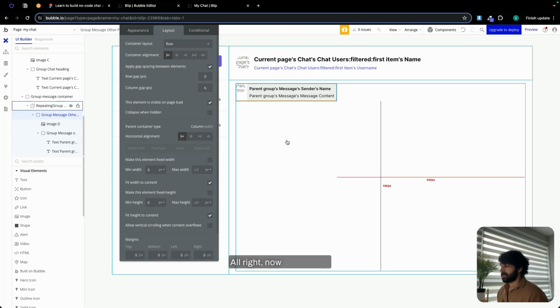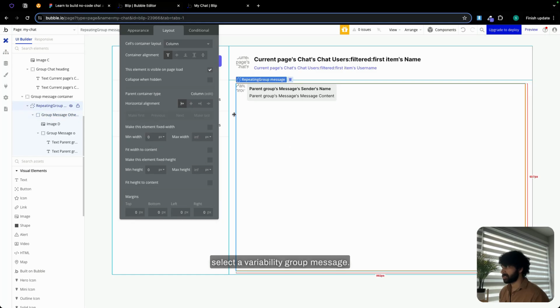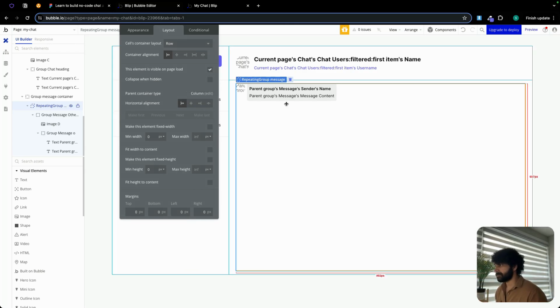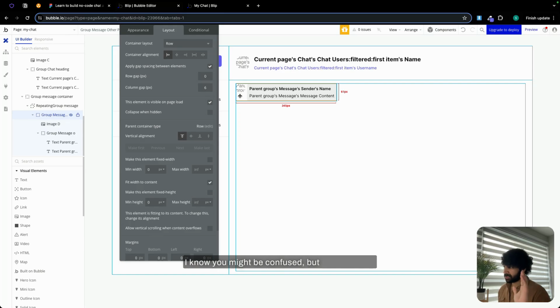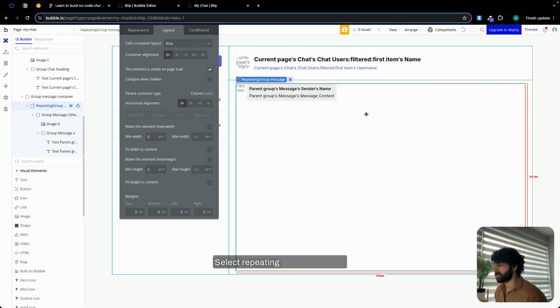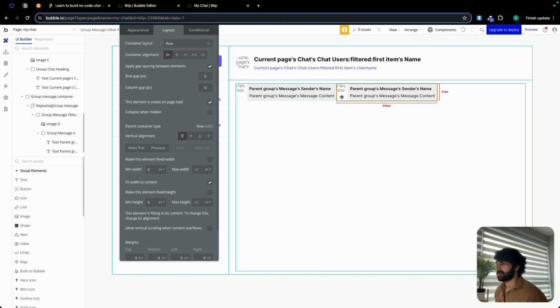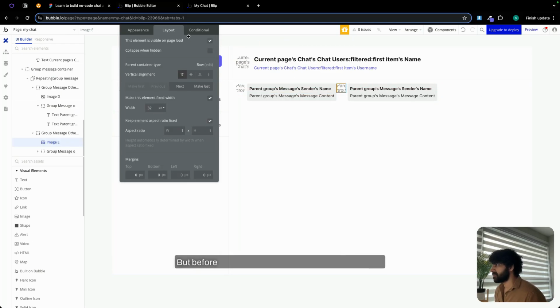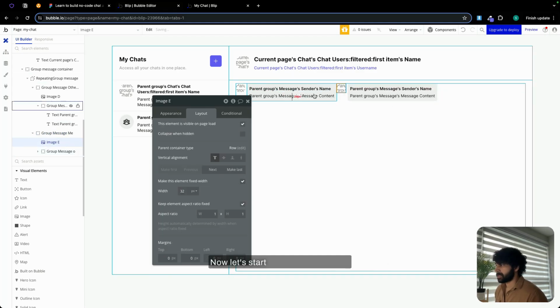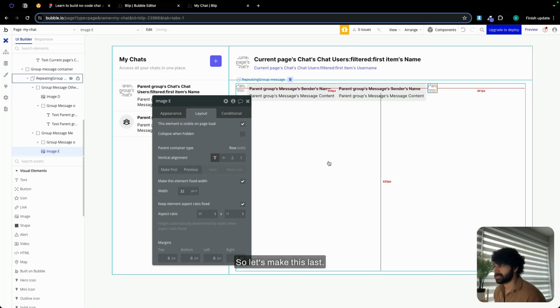Alright. Now I'm going to select our repeating group message and let's change the container layout to be row because I want messages to be in a row, like beside each other. I know you might be confused, but stick with me. Trust me. Have faith in me, guys. Copy this. Select repeating group message. Right click. Paste. Now let's change the whole alignment. But before that, let's change the name for this group. Let's call this group message me. This is going to be the current logged in user. Now let's start changing few things. So let's make this last.